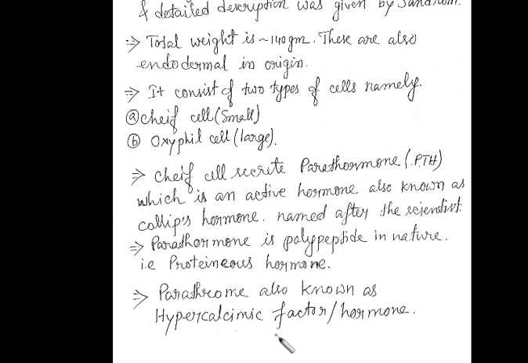Okay, so whenever there is a difference in the balance of the calcium ion, like if it is not properly maintained, at that time this parathormone will be released and it will increase the blood calcium to normal level, not more than normal, till normal level. Okay, to maintain the normal level of the calcium ion. How do we do it? By drawing the calcium from the bones into the plasma.